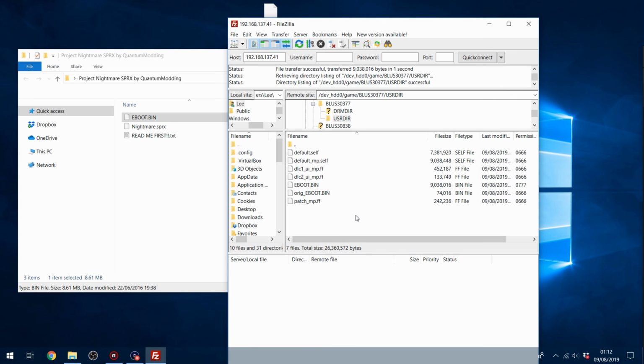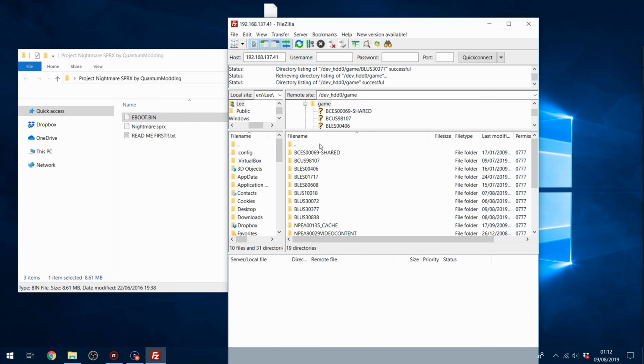So the game will now load the modified one instead of the original, but we still have the original in here that we can rename back if we ever want to go back to a stock version of the game without any mods installed. Alright, so that's it. This menu should now work.